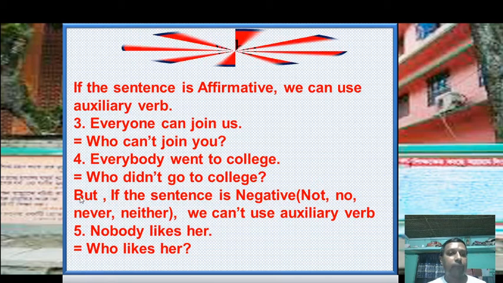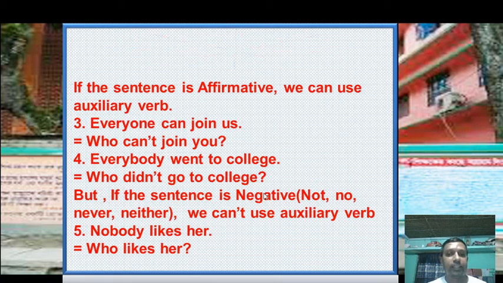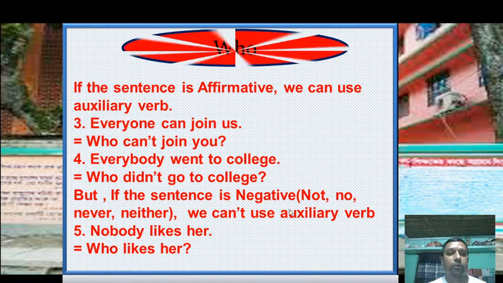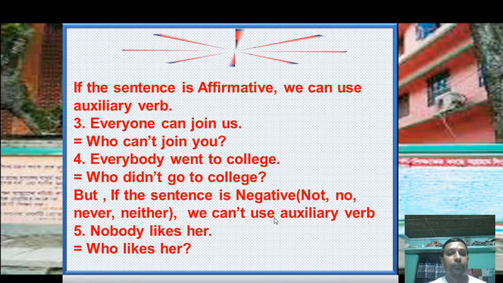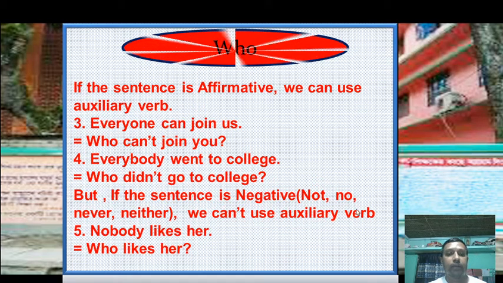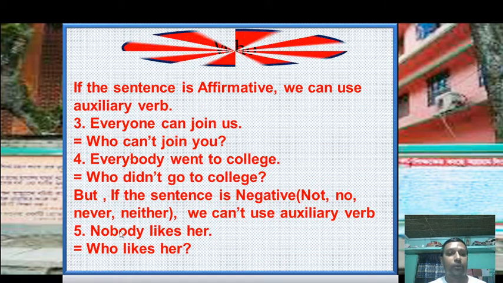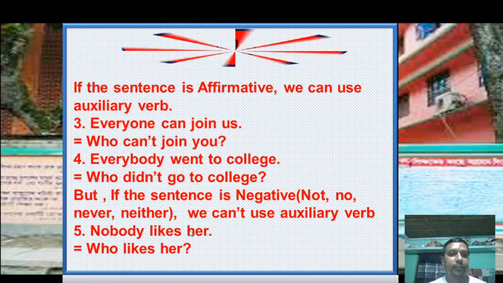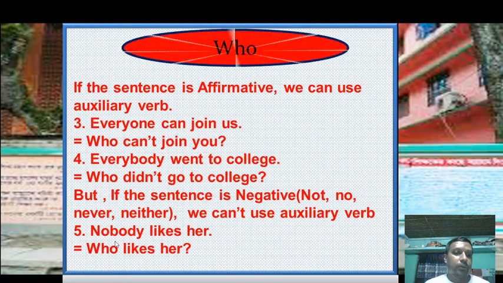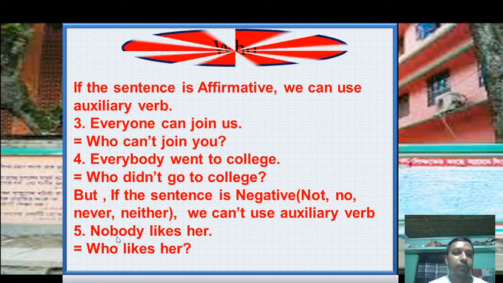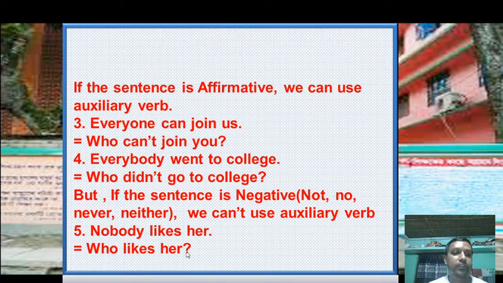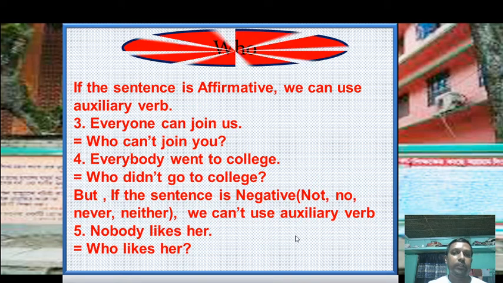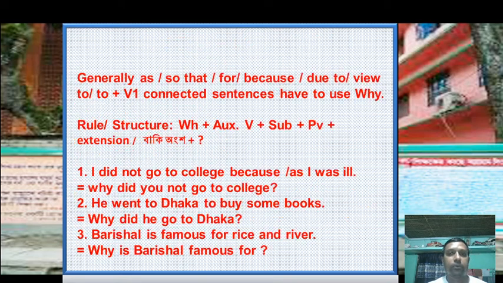But if the sentence is negative, that means it has not, no, never, neither, we cannot use an auxiliary verb. For example, nobody likes her. Nobody means person or people. That's why you have to use who without nobody. Who likes her? Is it clear to you? Okay.